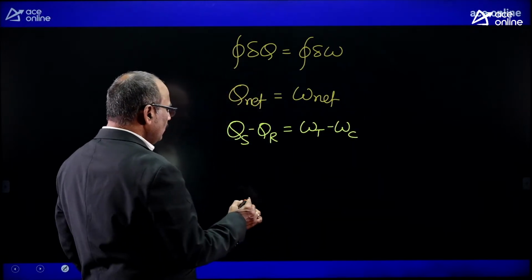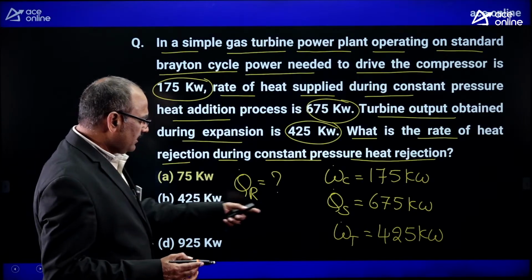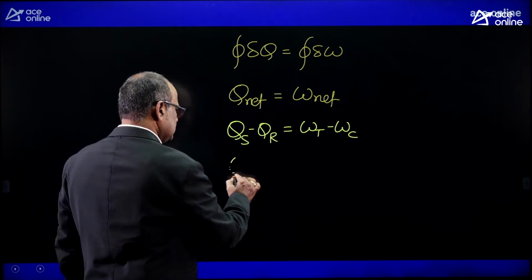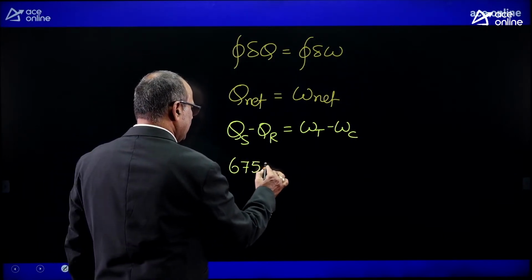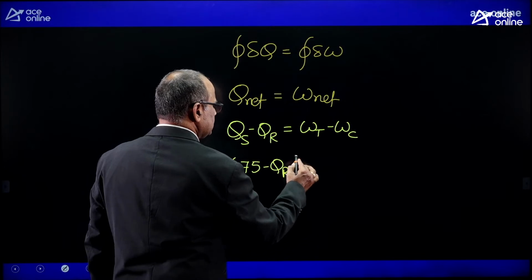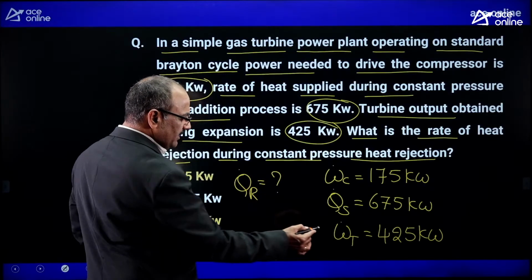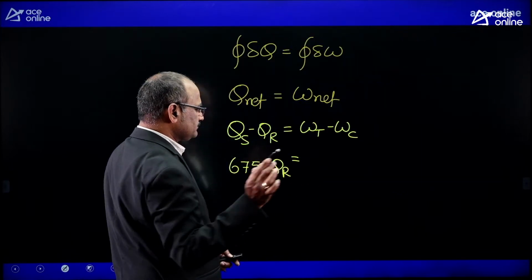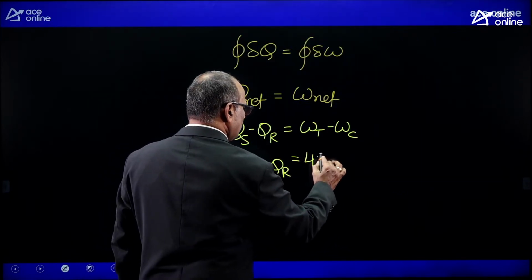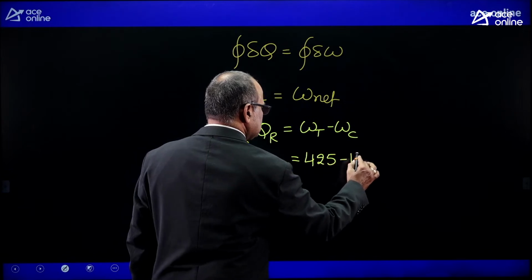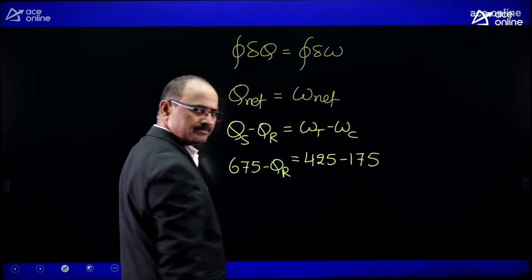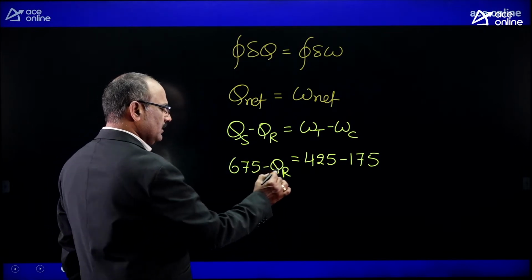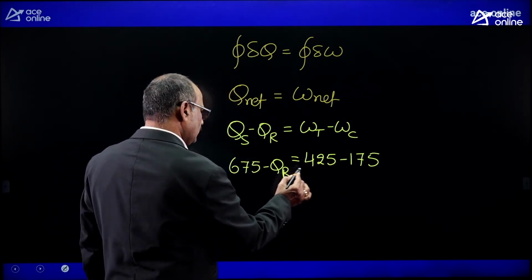Now, what is the heat supplied given? Heat supplied given is 675. So 675 minus heat rejection is equal to turbine work 425 minus compression work 175.